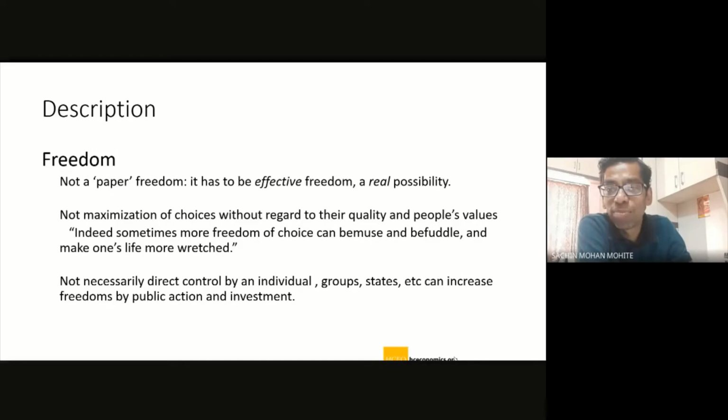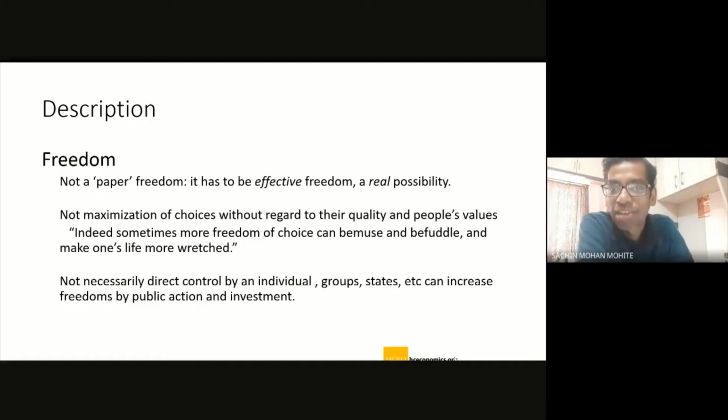One very important aspect I am trying to highlight here is that freedom does not necessarily mean that it's on paper and then you get freedom. Okay. Our constitution has written about freedom. It talks about the various kinds of freedoms, and that everybody is free and all those things. That does not necessarily mean that it's effective. It does not mean that everybody is getting a chance to be free. Right. They are restricted in many ways.